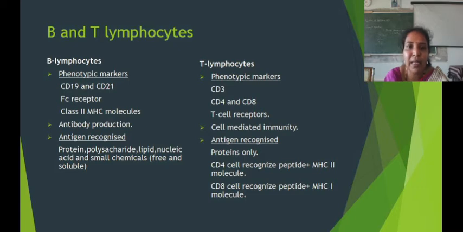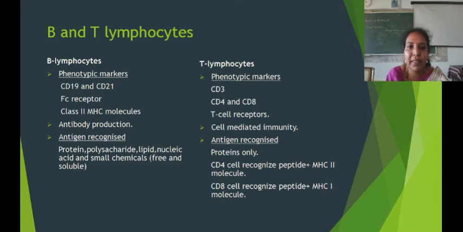B lymphocytes are responsible for antibody production. They fight against the antigen by producing antibody. Therefore, they are responsible for humoral immunity. Whereas T lymphocytes are responsible for cell-mediated immunity. The cells directly attack the foreign microorganism. Hence, they are responsible for cell-mediated immunity.